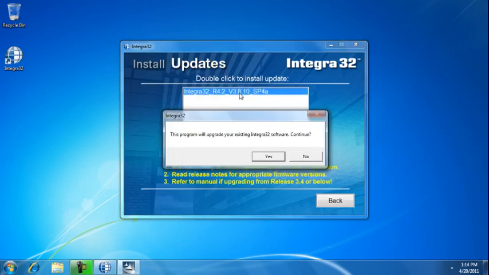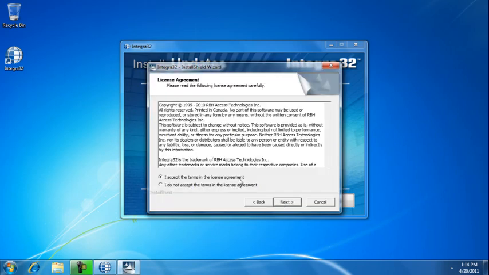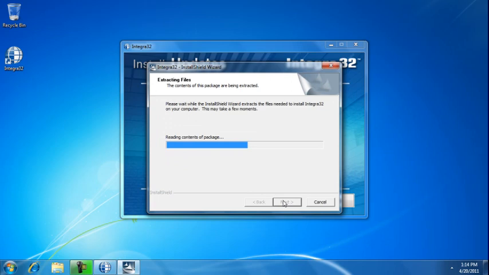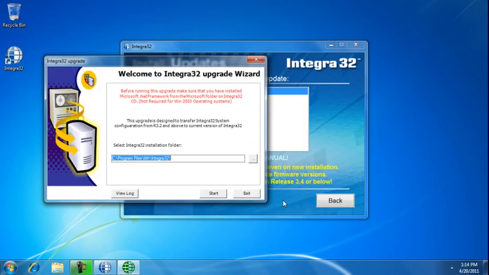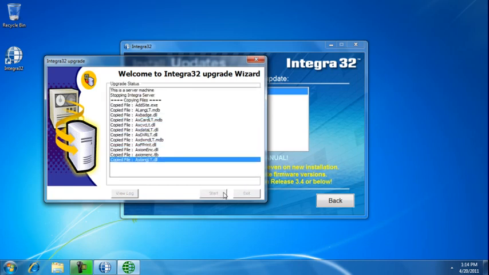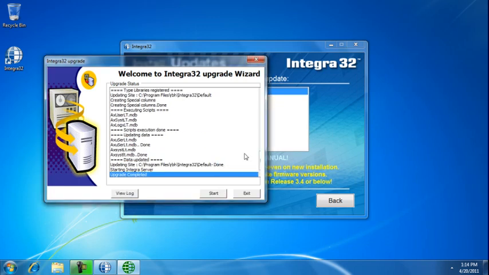Double-clicking on the service pack will launch the upgrade process, which is a required step of the installation. Agree to terms. Select Next. The installation path will be detected for you automatically. Select Start, and your Integra32 software will be updated. Process is complete.